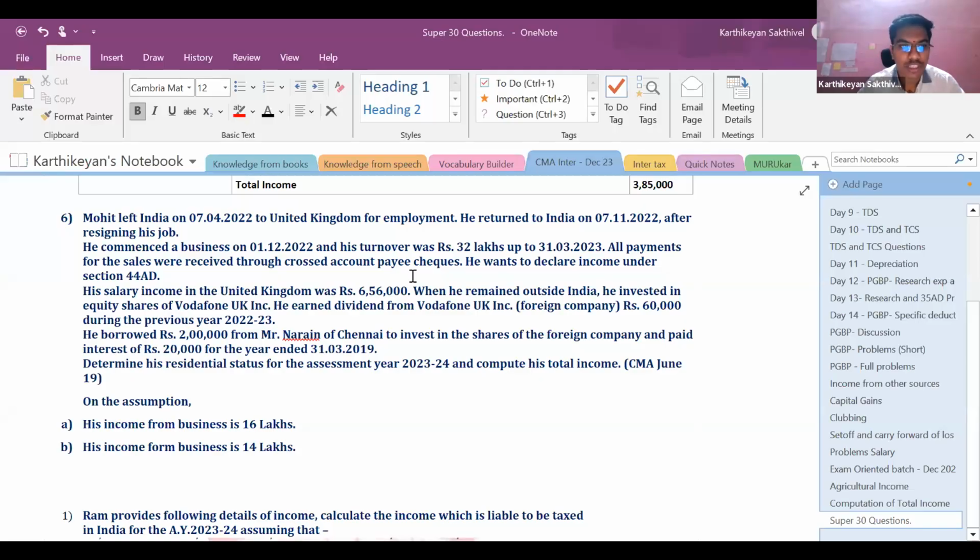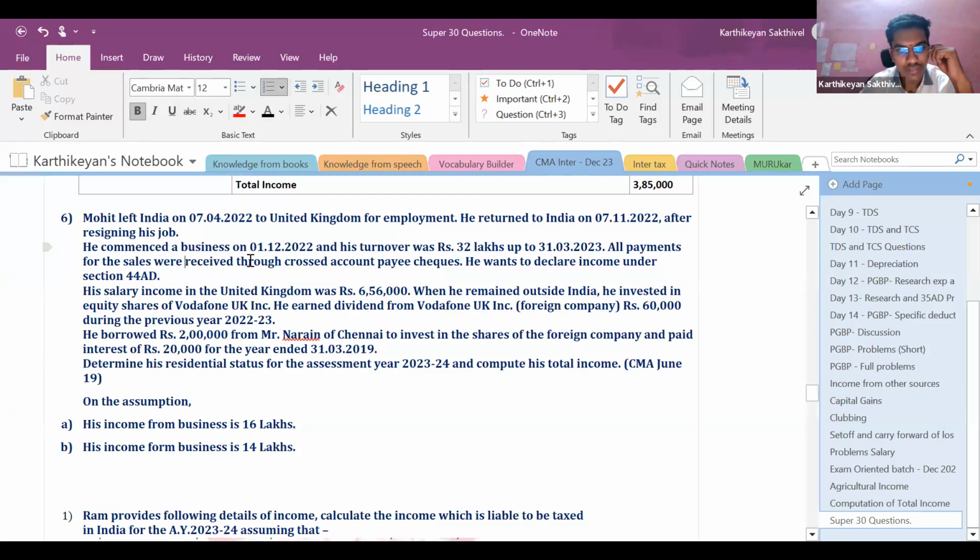So now let us discuss question number 6, where we are going to discuss the residency status and total income again. Mohit left India on 7/4/2022 to the UK for employment. He returned to India on 7/11/2022 after resigning his job. He commenced a business on 1/12/2022 and his turnover was 32 lakhs up to 31/3/2023.